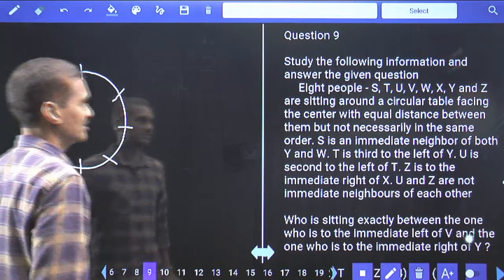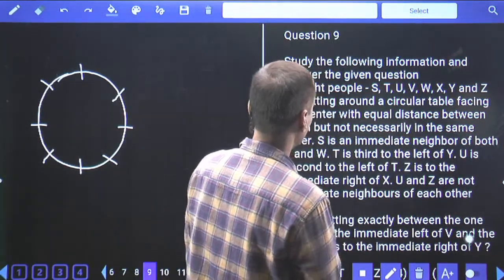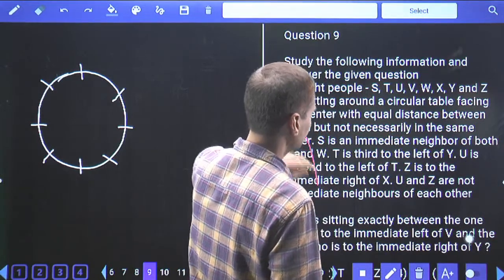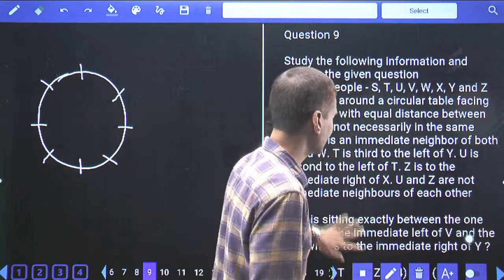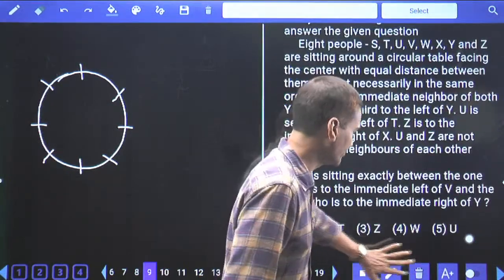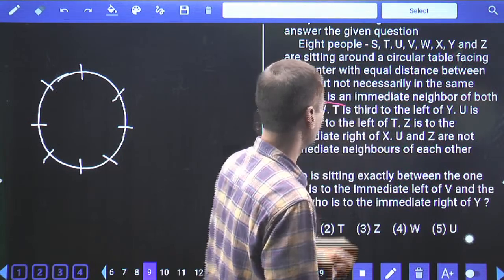Now these 8 people are seated at S, T, U, V and so on, facing the center with equal distance between them, but not necessarily in the same order. S is an immediate neighbor of... Now all the persons are facing towards the center, which is clearly given, isn't it? As all the people are facing towards the center, S is an immediate neighbor of both Y and W.